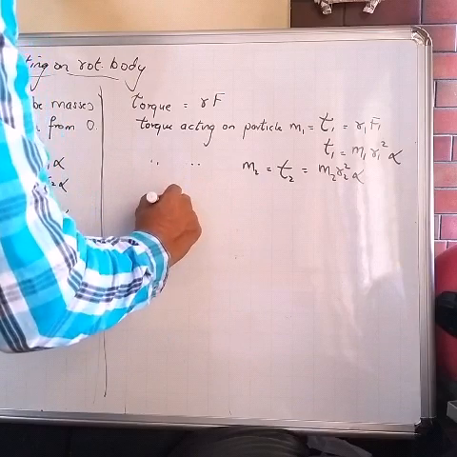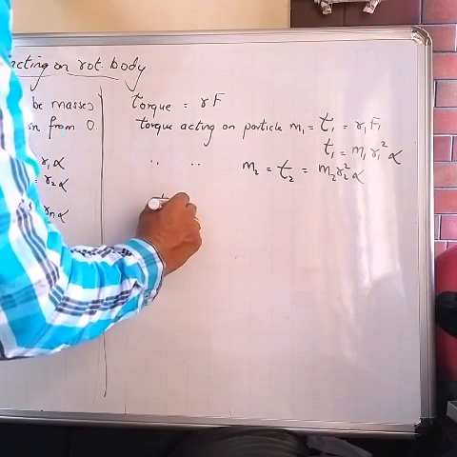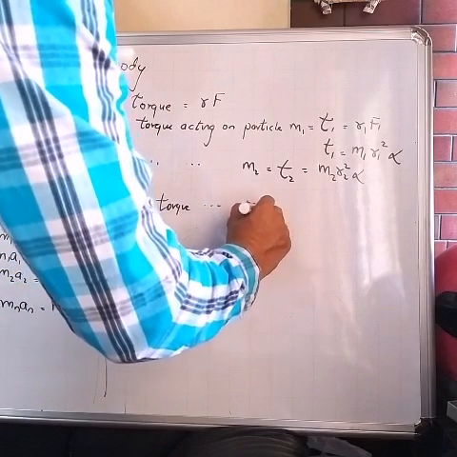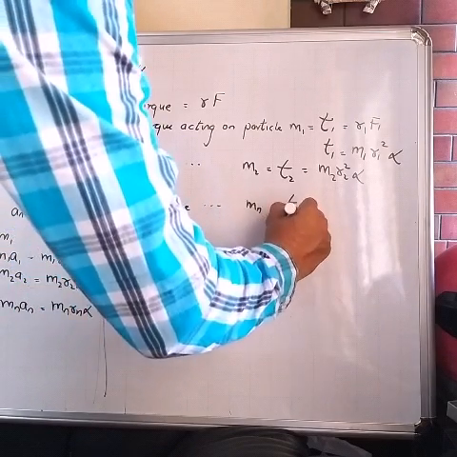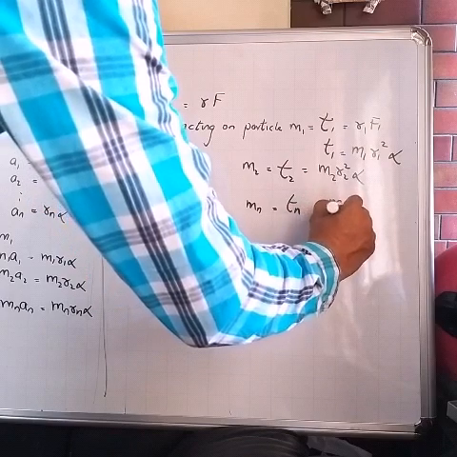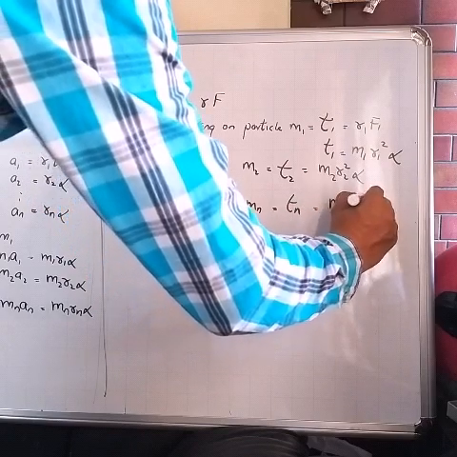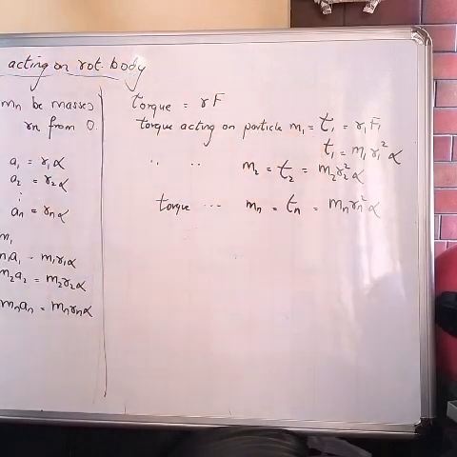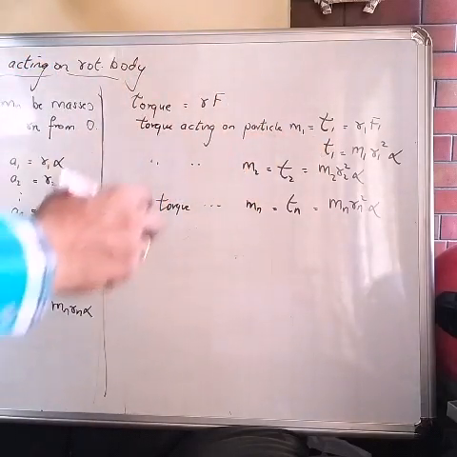And on the same lines, I can write the torque acting on the nth particle mn will be tau n equal to mn rn square alpha. These are the torques acting on each and every particle which produce rotational motion in the body.